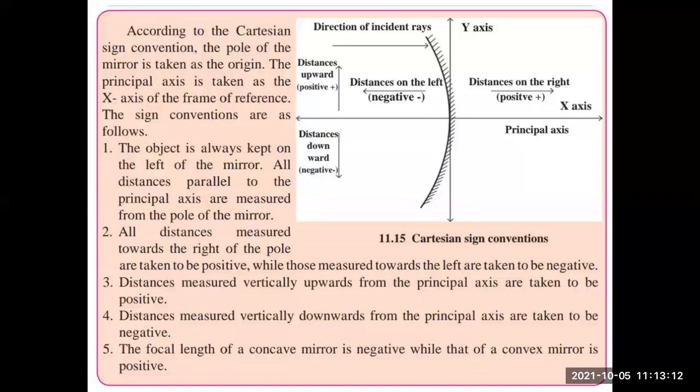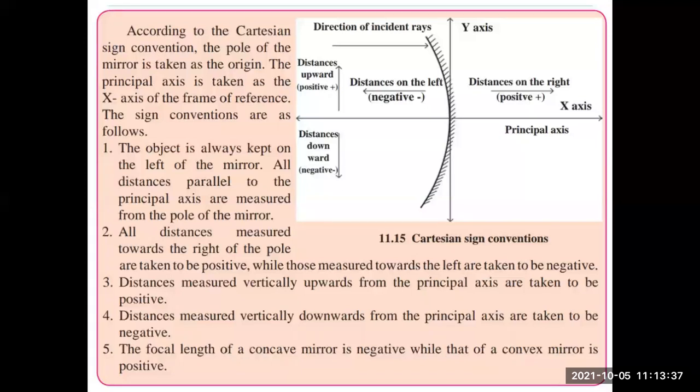The object is always kept on the left of the mirror. All distances parallel to the principal axis are measured from the pole of the mirror.